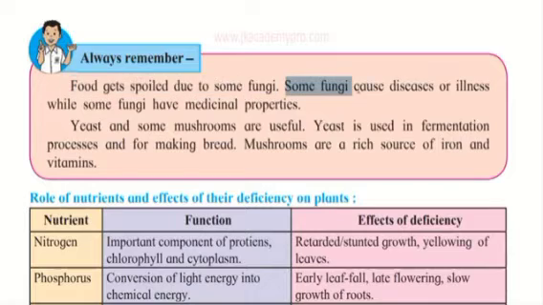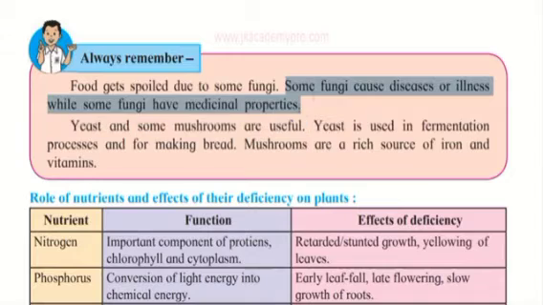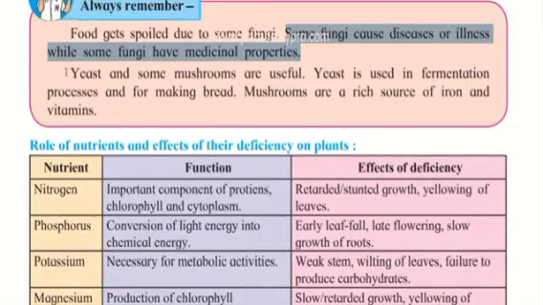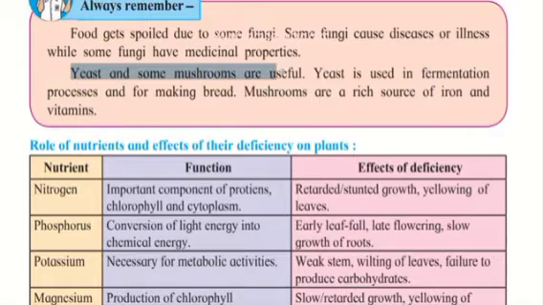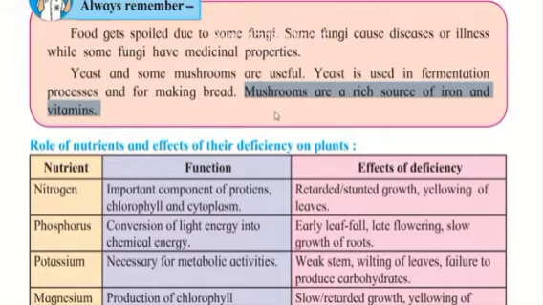Some fungi cause diseases or illness, while some fungi have medicinal properties. So all fungi are not bad. Though some fungi spoil food and cause disease and illness, there are fungi that are good. Yeast and some mushrooms are useful. Yeast is used in the fermentation process, for making bread. And mushrooms are a rich source of iron and vitamins, so we prepare food items made of mushrooms. Therefore these are some of the fungi which are very useful for us.